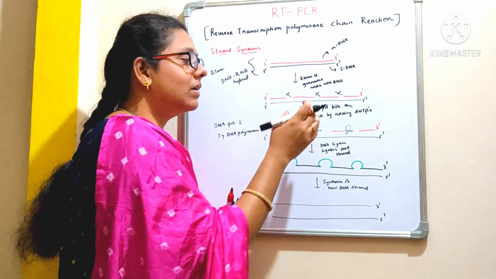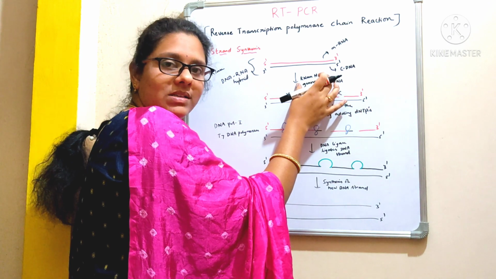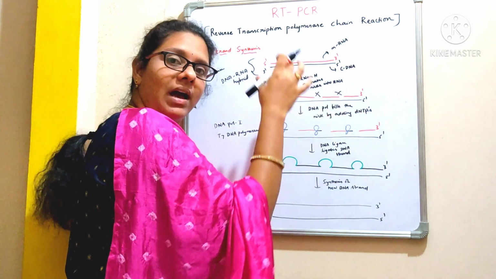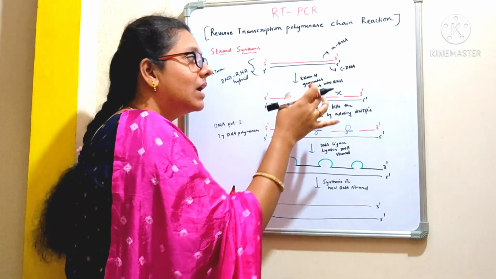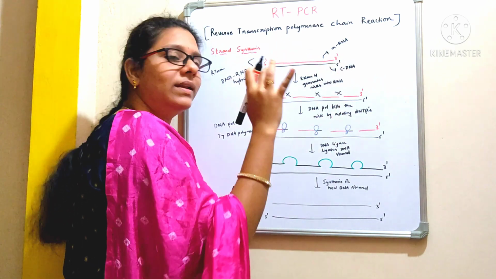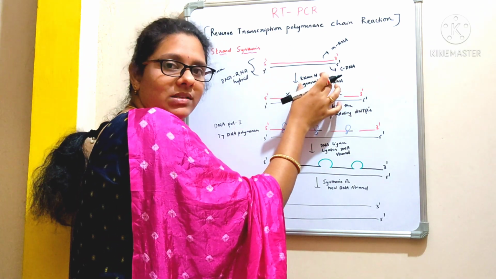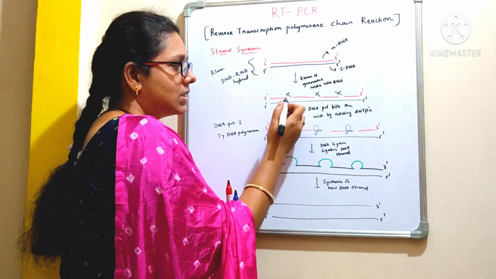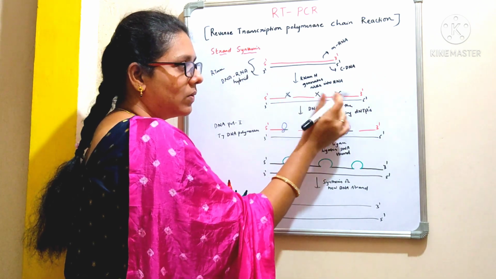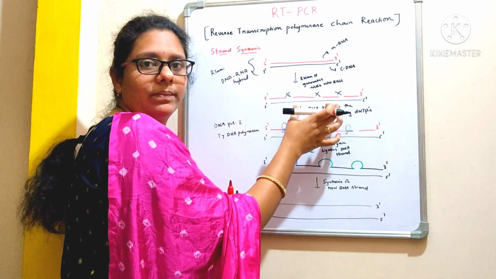And remember here, you need to use only a low concentration of this RNase H. If you use it in high concentration, it will cleave the RNA template prematurely. So to avoid that problem, it is always suggested to use RNase H in low concentration. See, here you can find nicks on the mRNA strand.